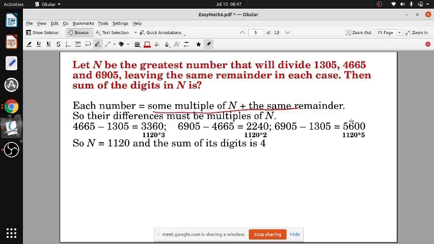So these are the numbers, and देखो even without उतना HCF करने का जरूरत ही नहीं है, directly you can see 1120 into 3, 1120 into 2, 1120 into 5. You can directly see that. So 1120 is the divisor. अब इसको ऐड कर लेना, sum of digits 1 plus 1 plus 2 plus 0, 4. Got it? Clear हुआ? Yes, sir.